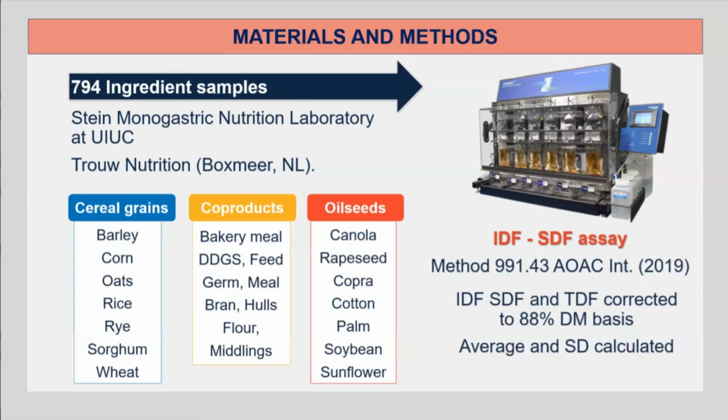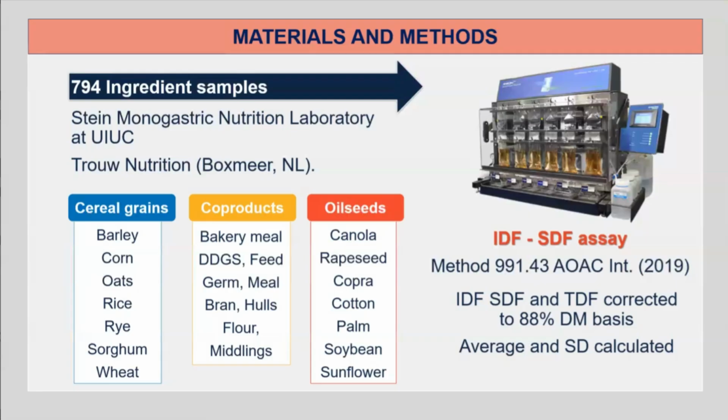Once all data was obtained, we wondered, is the analyzed TDF representative of all compounds that were not analyzed as other nutrients? Therefore, we calculated the total dietary fiber by adding the ash, protein, fat, and starch and subtracting it from the dry matter, using nutrient composition data from the NRC 2012 or the feed ingredient database of the Monogastric Nutrition Laboratory. Then, we tested the hypothesis that the difference between the analyzed TDF and the calculated TDF, referred to as delta TDF, is equal to 0, and we analyzed this data using PROC MIXED of SAS using the ingredient type as fixed effect.